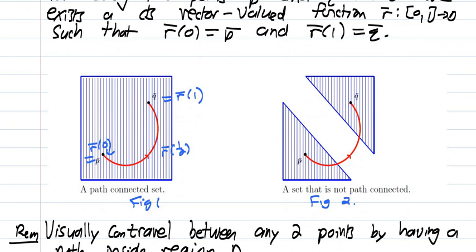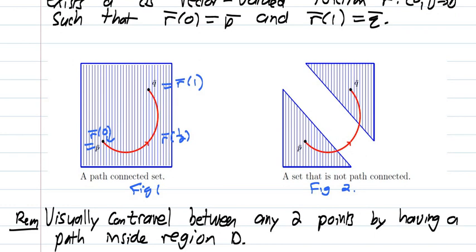So here you have two diagrams. The one on the left was path connected, and the one on the right is not path connected. So the remark says, visually, you can travel between any 2 points by having a path inside region D if it is path connected.